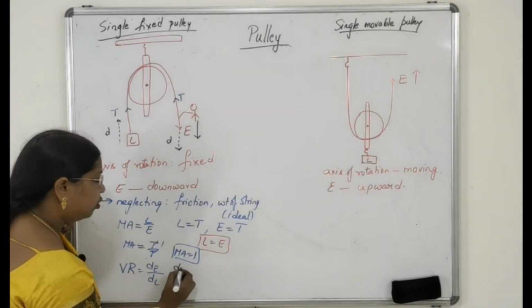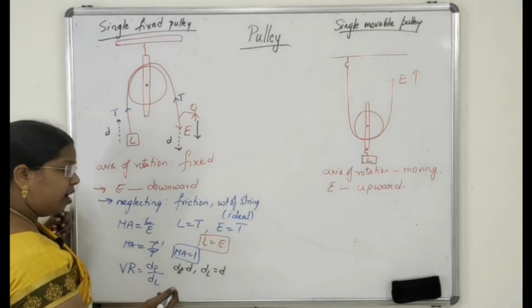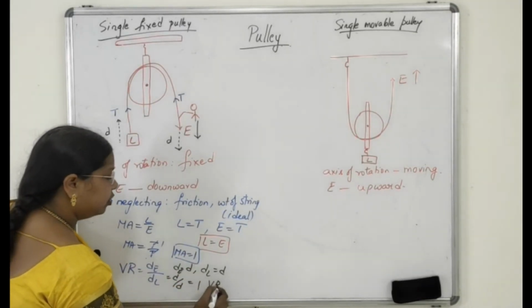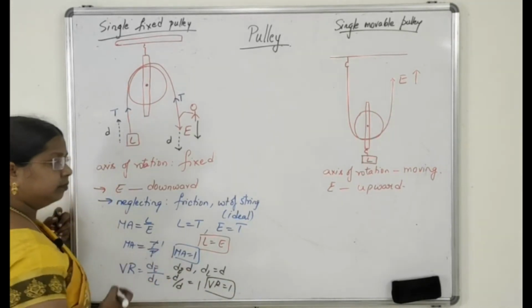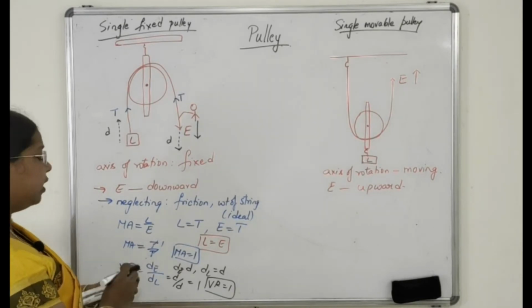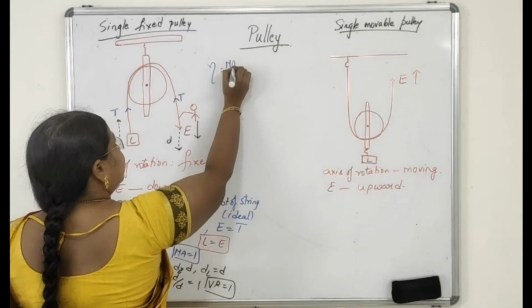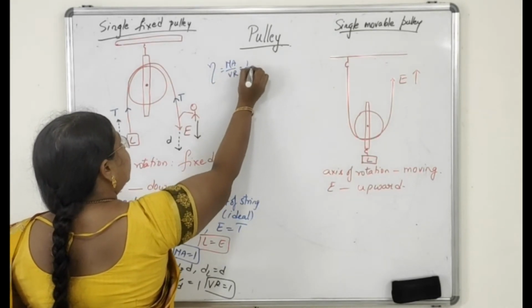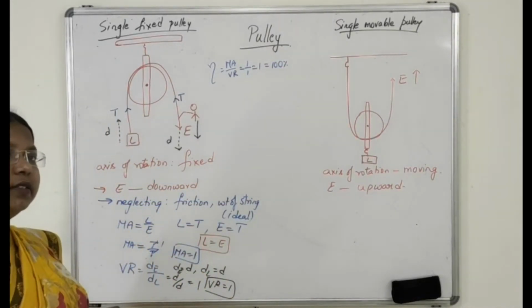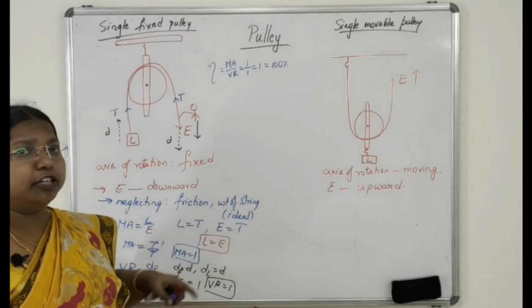So dE is equal to d and dL is equal to d. If you substitute here, d by d is equal to 1. So your velocity ratio is equal to 1. Velocity ratio is equal to 1 and MA is equal to 1. So what about your efficiency? Efficiency of the machine is MA by VR, 1 by 1, which is equal to 100%. 100% in the ideal case, when we are neglecting the friction and weight of the string.